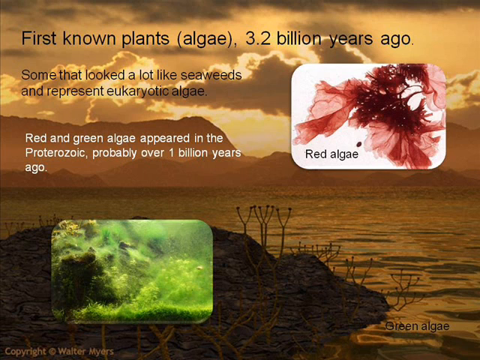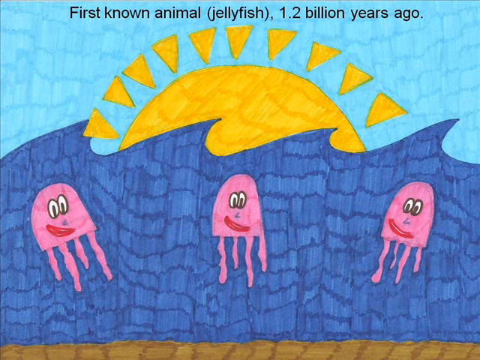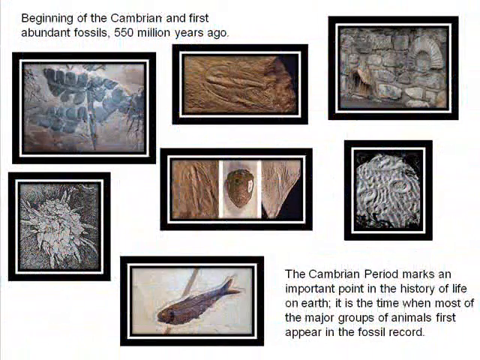First known plants, algae, 3.8 billion years ago. Some look like seaweeds and represent eukaryotic algae. Red and green algae appeared in the Proterozoic, probably over 1 billion years ago. First known animal, jellyfish, 1.2 billion years ago.